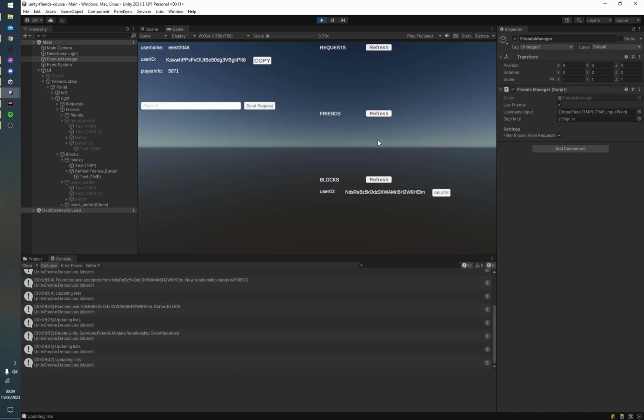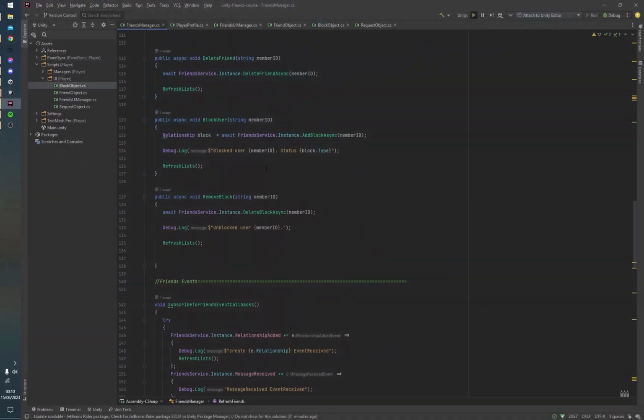We're going to talk about how do you block a user, how do you remove a block, and also how do you refresh the list of blocked items so that you can display them like this. Now, the very first thing is blocking a user, and as with all things in the Unity Friend service, this is a very, very simple function. All you want to do is call await FriendService.Instance.BlockAsync and pass in a member ID.